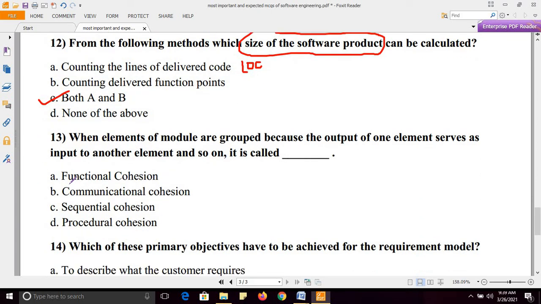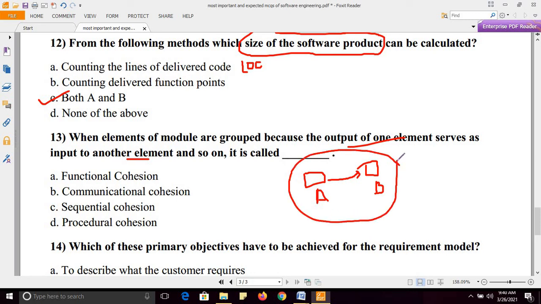Next, when elements of a module are grouped because the output of one element serves as input to another element. This is one element in the module, this is another element. A, B, and the output of A will be the input of B. This type of cohesion is called, very simple, sequential cohesion.